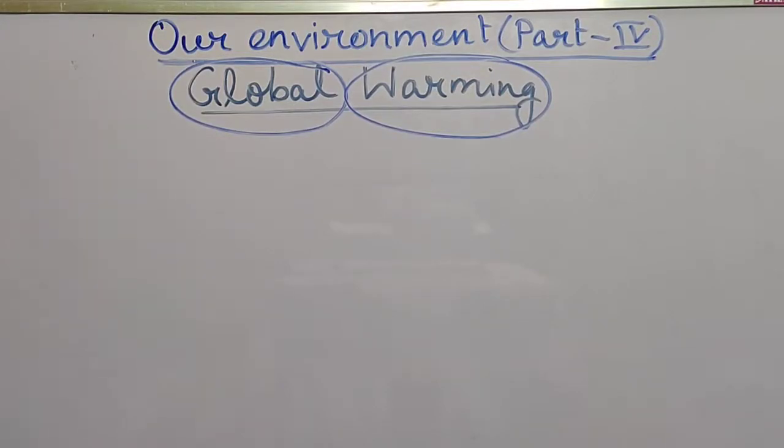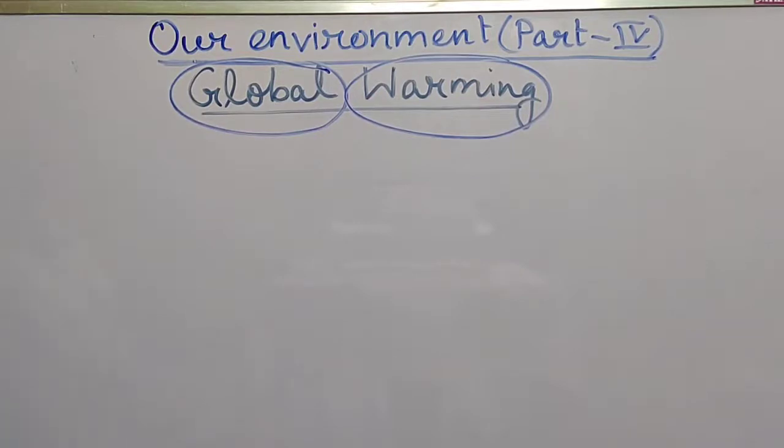So what can be the definition of global warming? Global warming is the increase in the temperature of our earth. The increase in temperature or the heating of earth's atmosphere as well as the surface of earth is called global warming.